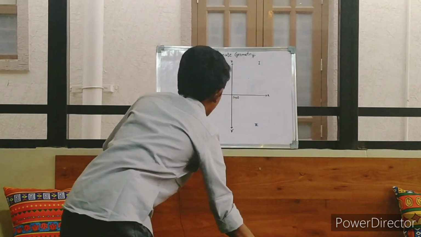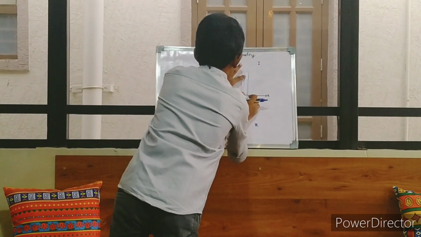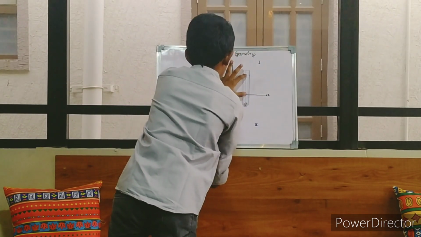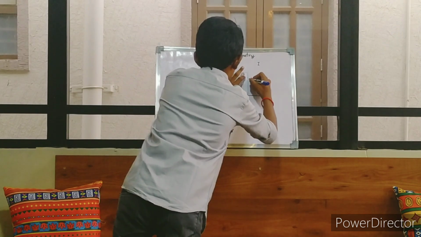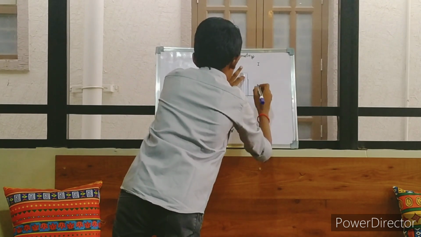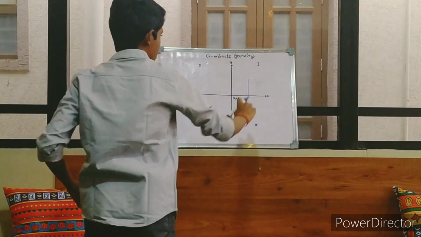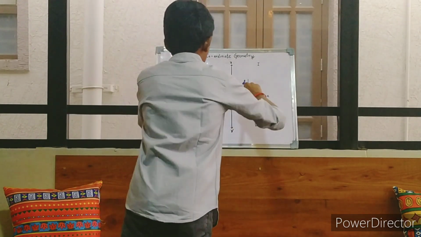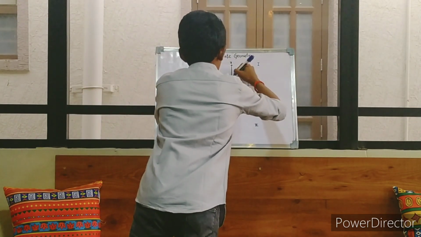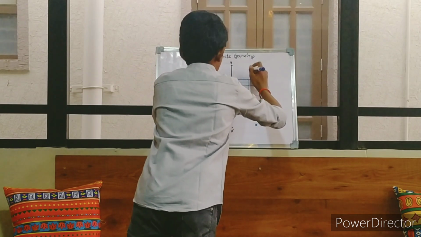Okay, let's draw it. Draw the distance. Now, this one, okay, this is the vertical distance and this is the horizontal distance.